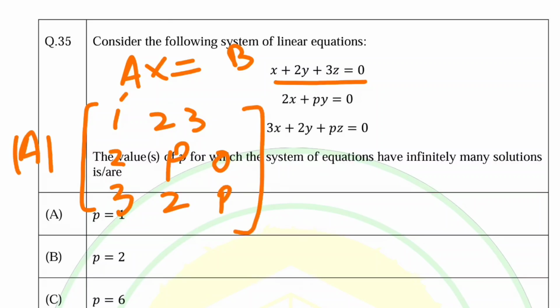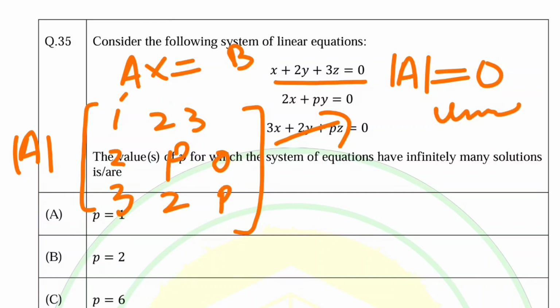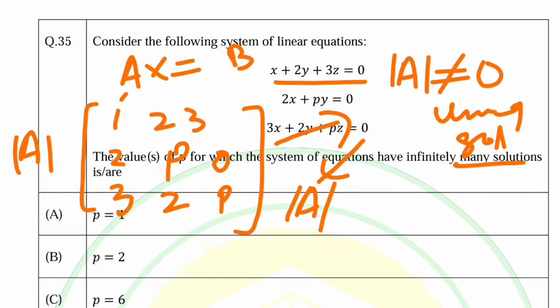If we solve this using Cramer's rule, if the determinant of A is not equal to 0, we have a unique solution.